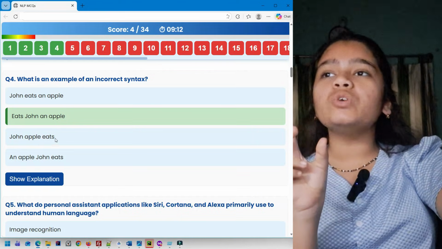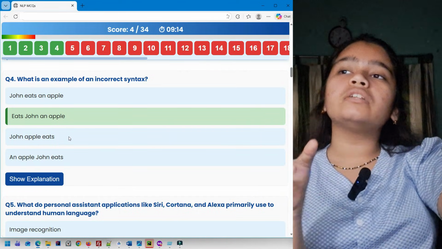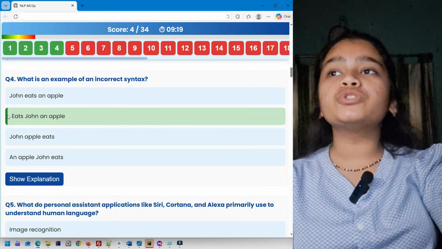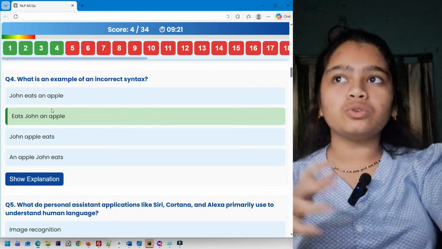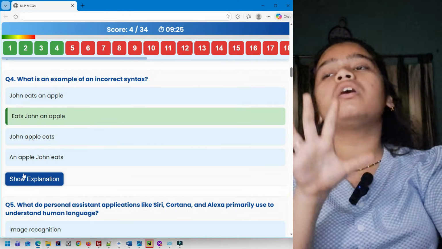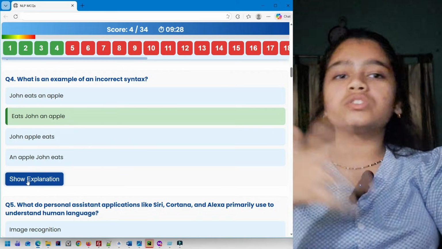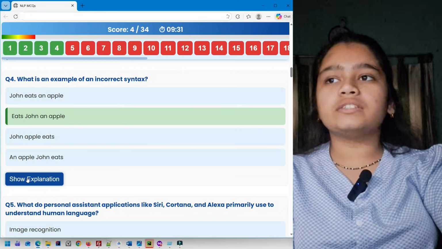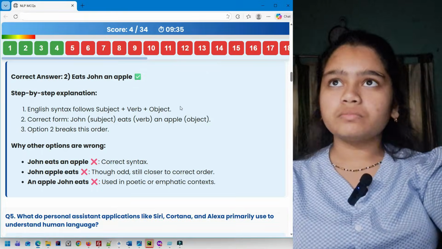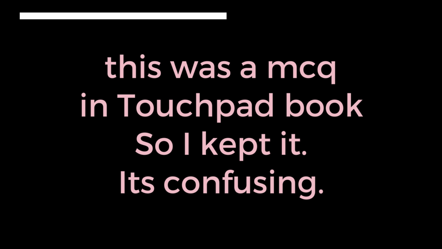If you see option 3, it just feels like the order might have been rearranged, but if you see option 2, it actually feels incorrect. So option 3 is also incorrect, but option 2 is just closer to the incorrect syntax. You can read the explanation for further clarity.